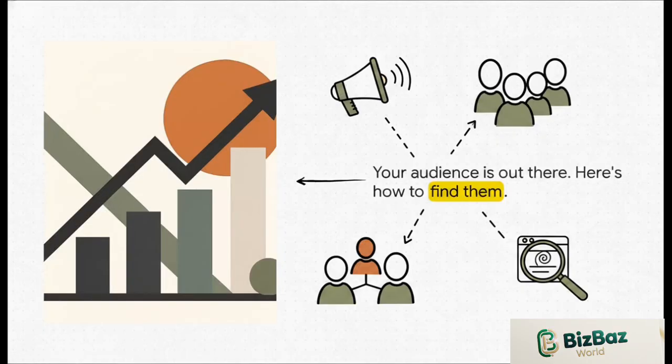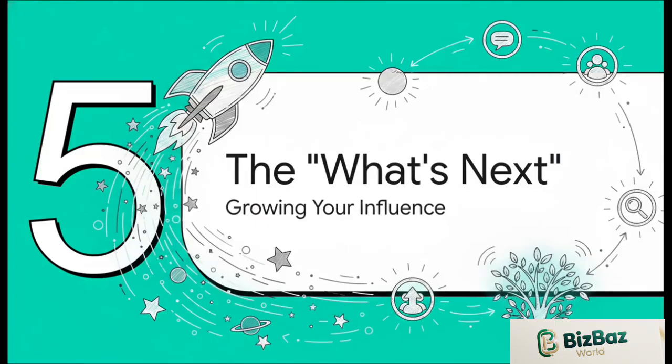Your blog is built, it's secure, all the legal boxes are checked. Now we get to the really fun part. How do we get people to actually read this thing? Because trust me, your audience is out there waiting. Because hitting publish on that first post, that's just the starting line. The real marathon is growing your influence and reaching more and more people. So let's talk strategy. How do we actually make that happen?